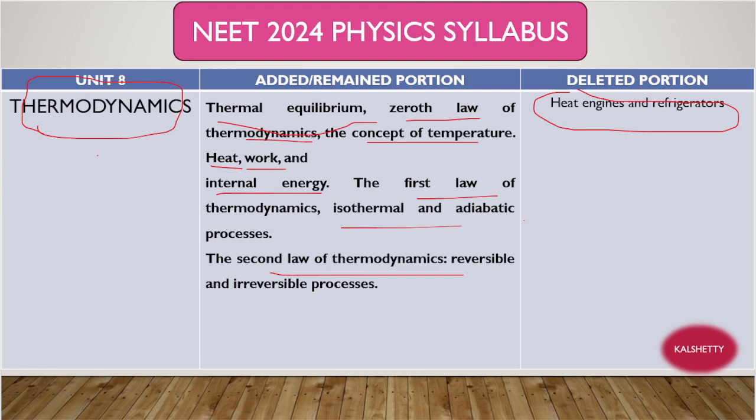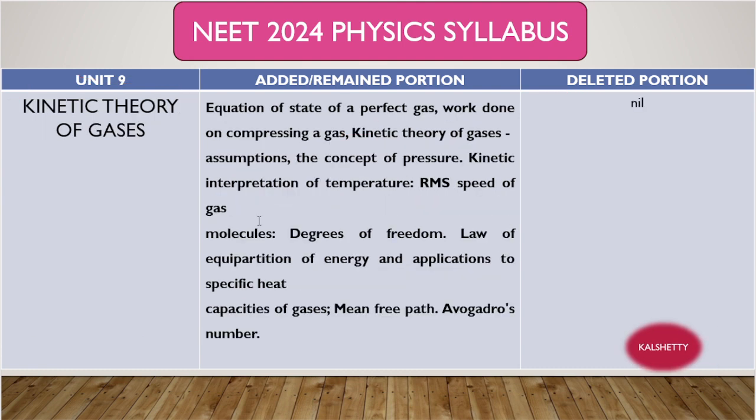Next, move on to the ninth unit, right? Now see, kinetic theory of gases. The chapter is kinetic theory of gases. This is the ninth unit. And what are the deleted portions? Nothing will be deleted here. What are the topics?